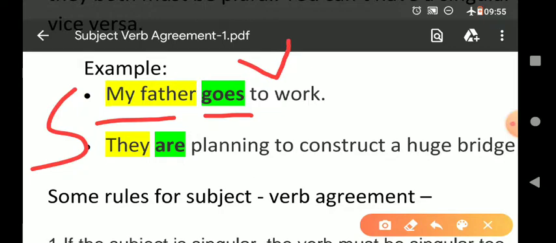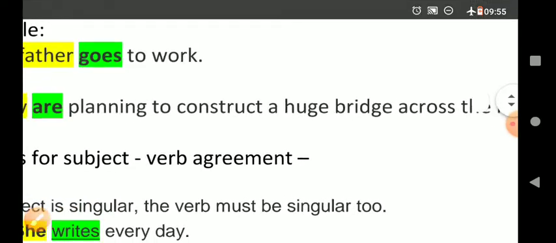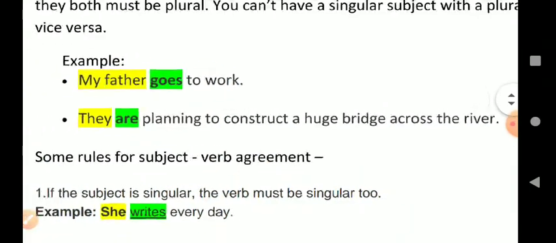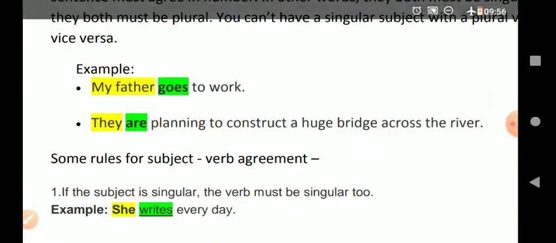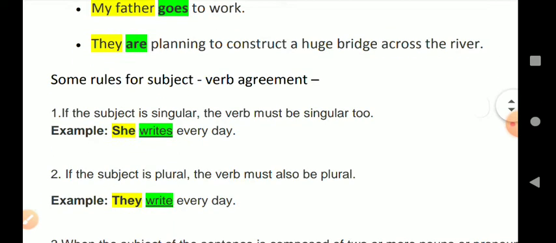This is the simplest rule of subject verb agreement. And next, they are planning to construct a high bridge across the river. So they is plural and are is also plural. It is very simple. Now there are some rules regarding subject verb agreement.